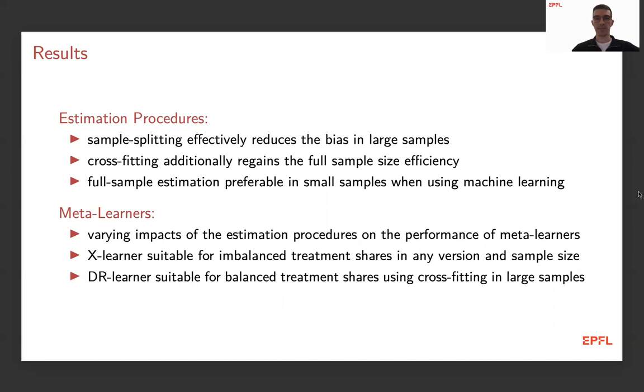However, in smaller samples, the full sample estimation is preferable when using machine learning. With respect to the meta-learners as such, we see that there is really a lot of variation in the impact of these estimation procedures. We can identify some meta-learners that are very robust to which of these procedures you choose to estimate the treatment effect. On the other hand, some meta-learners are very sensitive to these procedures and perform best in combination with the cross-fitting ideas in large samples.